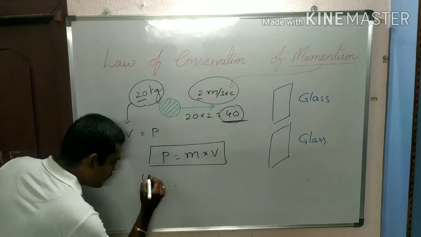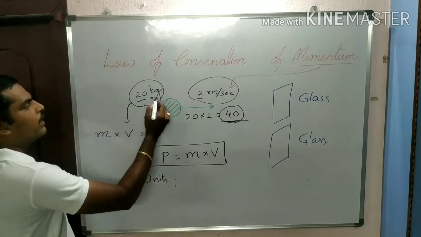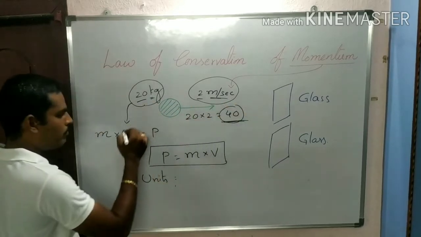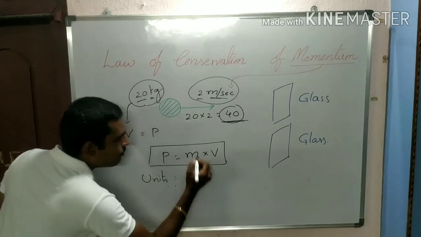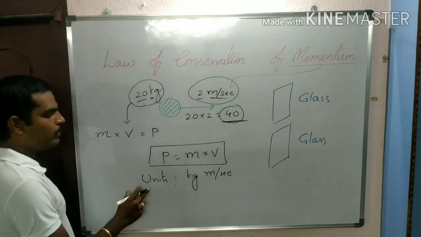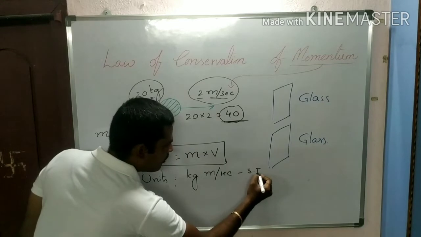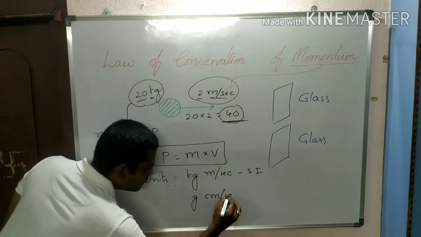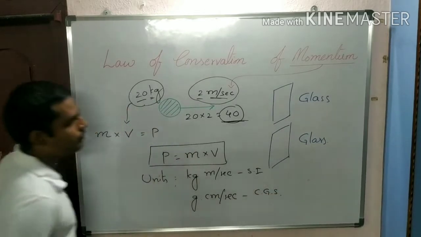Now let us see its units. Kilograms is the unit of mass, and meters per second is the unit of velocity. These are the units of momentum in SI or MKS, or gram centimeter per second in the CGS system.